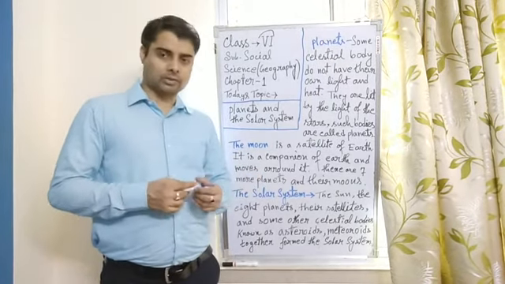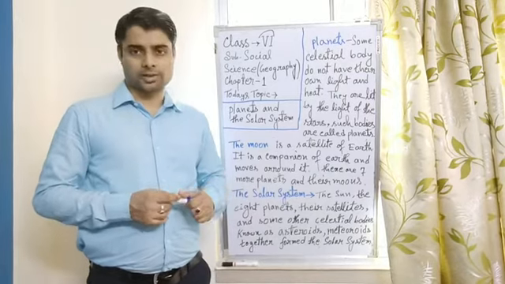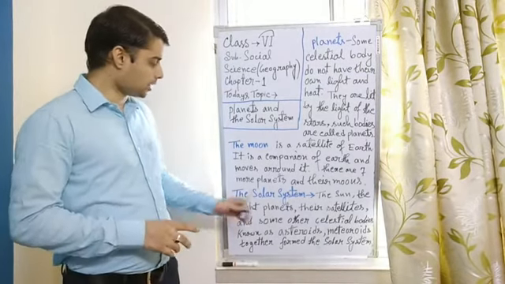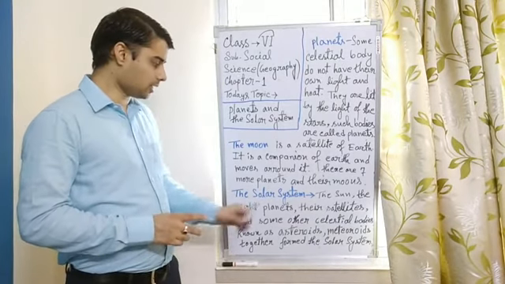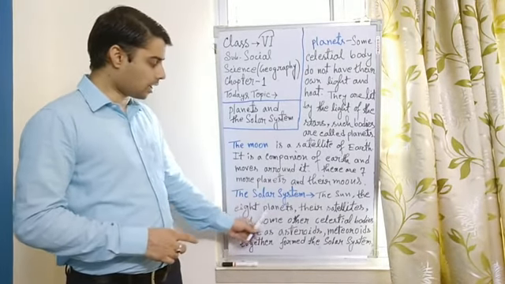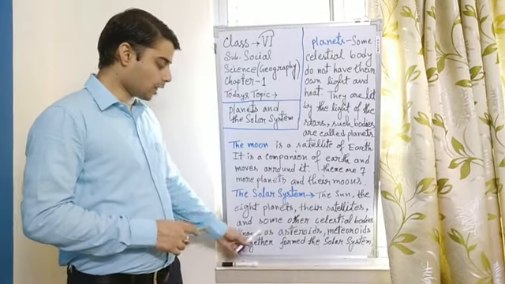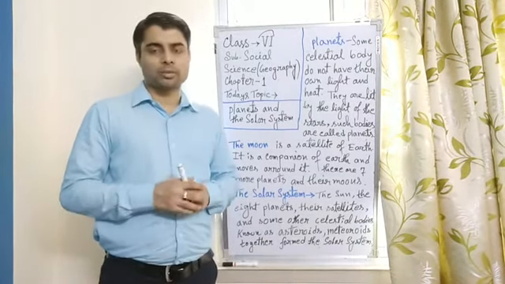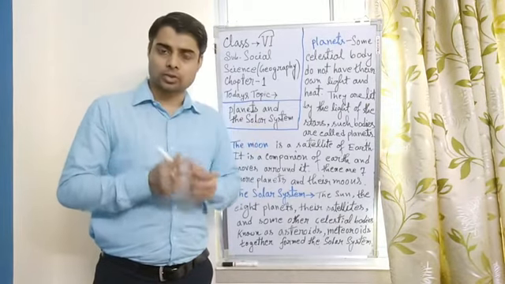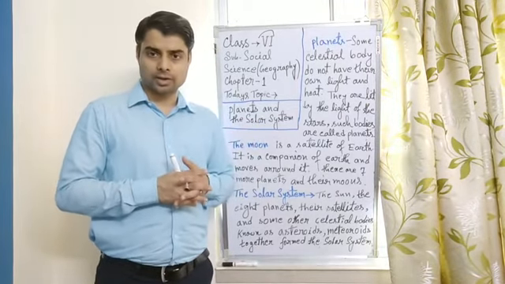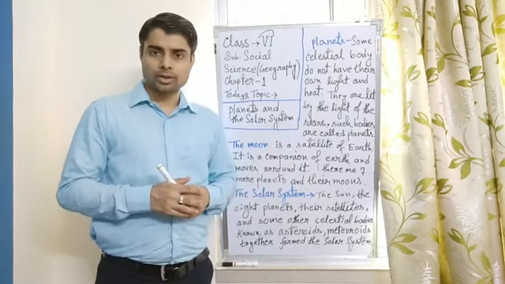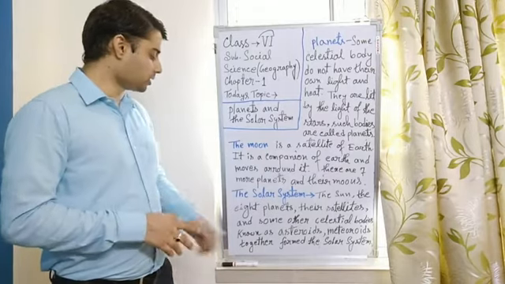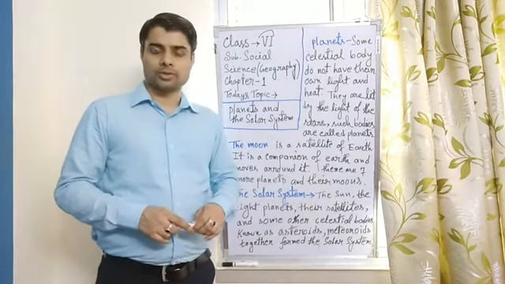So now, what is the solar system? Now I recently mentioned the word solar system. So what is the meaning of solar system? You have to know that the sun, the 8 planets, their satellites, and some other celestial bodies known as asteroids and meteoroids. What are asteroids and meteoroids? Meteoroids are actually stone-like structures. We will read about them further in this chapter. So first we will discuss the solar system.